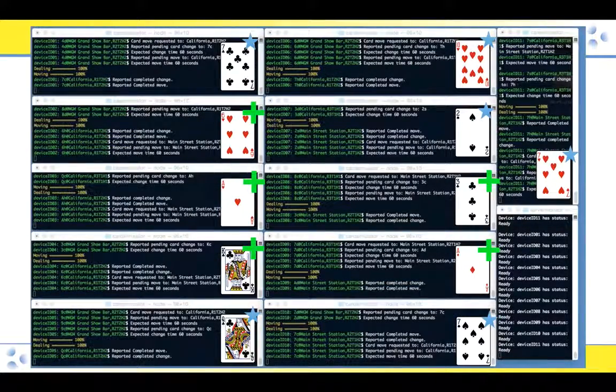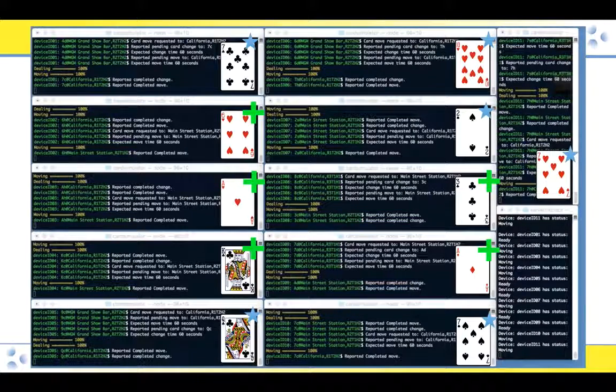And then when we run the trading network, it comes back and says we want to trade 6 of the cards, 3 pairs. And then it sends the command out to the cards saying we need to move to a new hand. And then the resultant hand is that we end up with 3 of a kind in the star hand. We have 3 sevens. And in the other hand, we have a pair of aces. And so we ended up with both hands significantly better than what we started with. And that's typical of performance for this resource trading network. And then once the cards have moved, they report back that they've moved to their new hands, and the system is back in a ready state where we're now ready for additional commands.